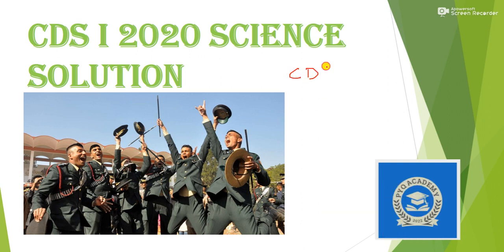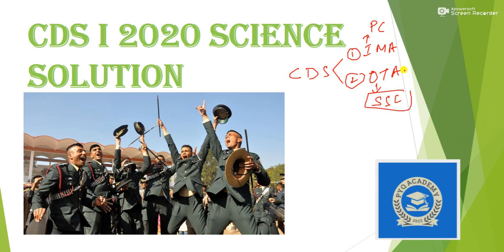When you are applying for CDS and you opt for Indian Army as a first option, you will have two options: whether you are opting for IMA or OTA. Officers Training Academy Chennai for OTA and IMA Dehradun. There is a little difference: IMA is a permanent commission and OTA is a short service commission. In IMA only boys are allowed, whereas in OTA both boys and girls are allowed. So let's start our discussion.